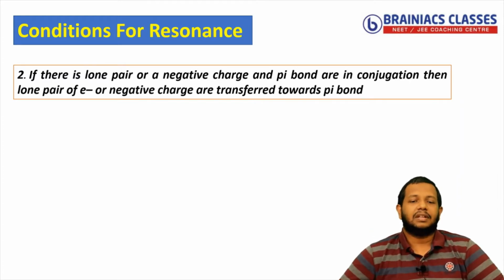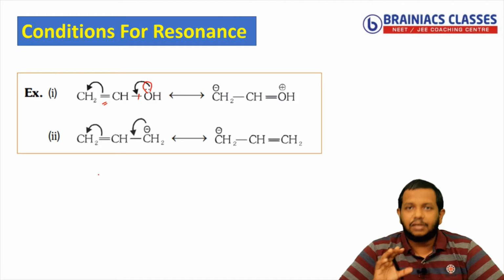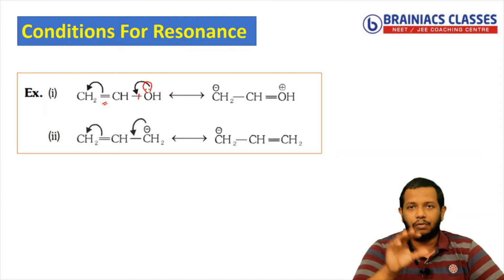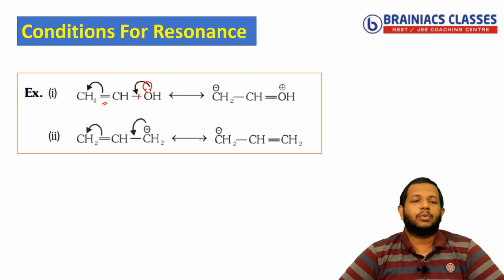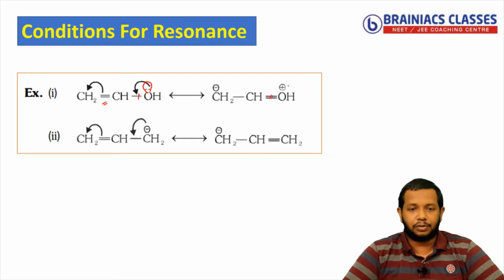That means they are describing a situation where you could see a double bond present here, then a single bond, and a lone pair present on oxygen. If such a situation is there, the rule states that it is the lone pair that will shift towards the pi bond. It is not that the pi bond will shift towards the lone pair. So you can easily draw what will happen if the lone pair is shifting in this direction. This will become a double bond, correct? Then what will happen to the oxygen when the lone pair is lost? It will acquire positive charge.